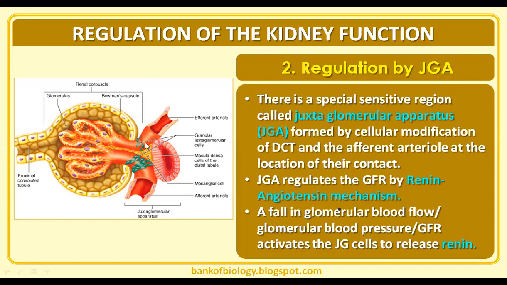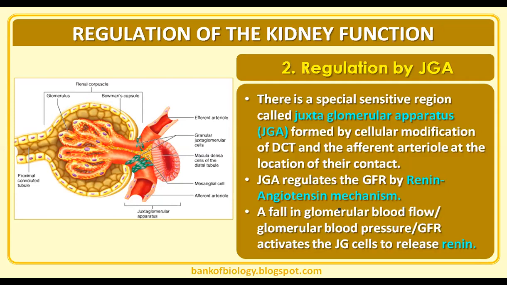Juxtaglomerular cells of the smooth muscles of the afferent arteriole, and densely packed cuboidal epithelial cells of the distal convoluted tubule, collectively are called the juxtaglomerular apparatus. I know I am going a little faster here because this is just revision. As I discussed the whole of last week, we discussed each and every part in detail. I am just making you remember. So this is what we learned as a whole of the excretory system in brief, so we are now moving on. That's why, compared with the earlier classes, it will be a little bit faster.